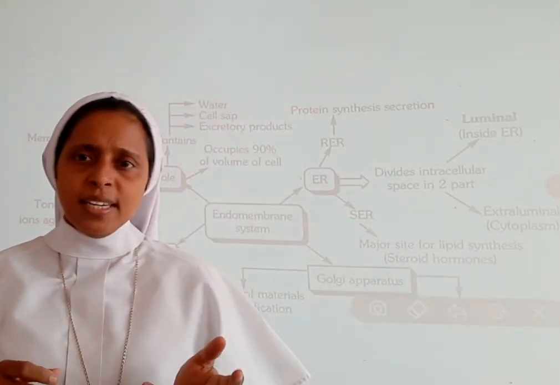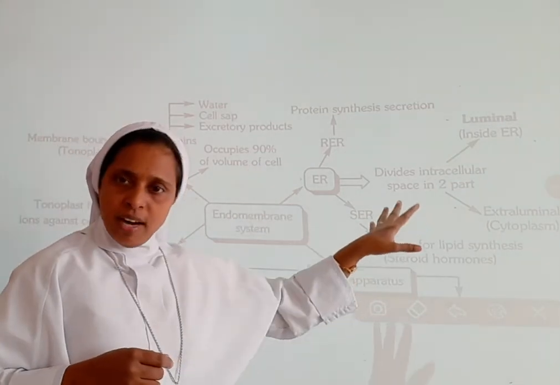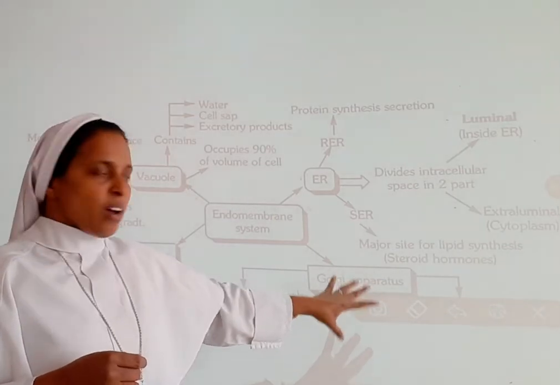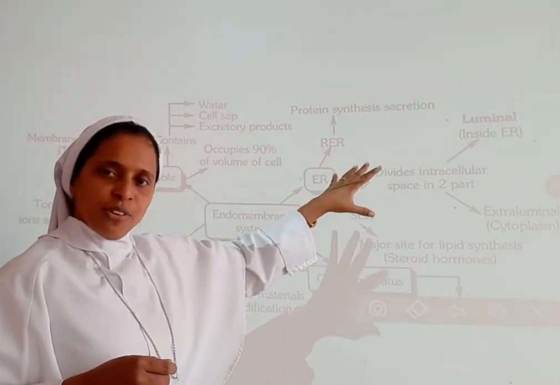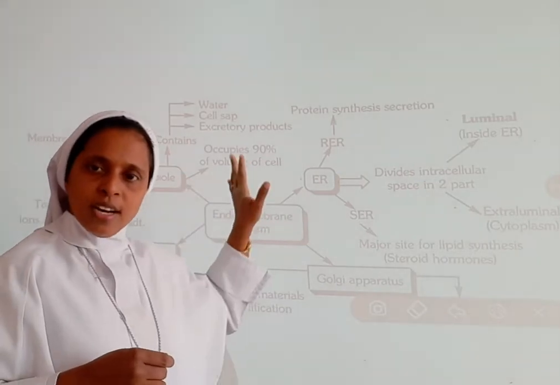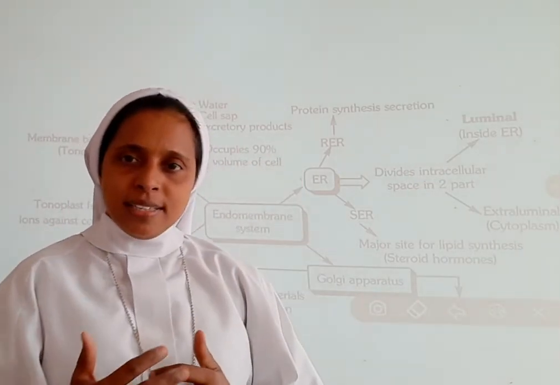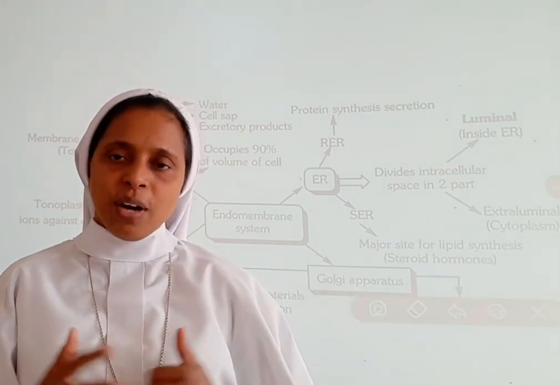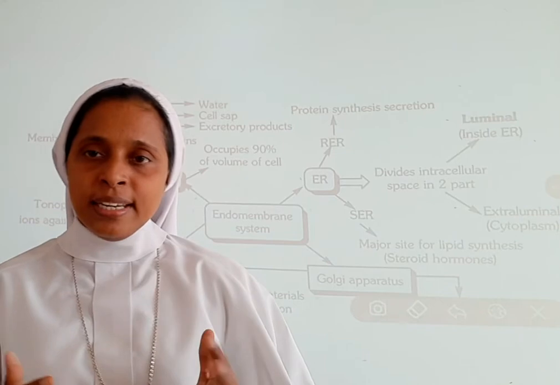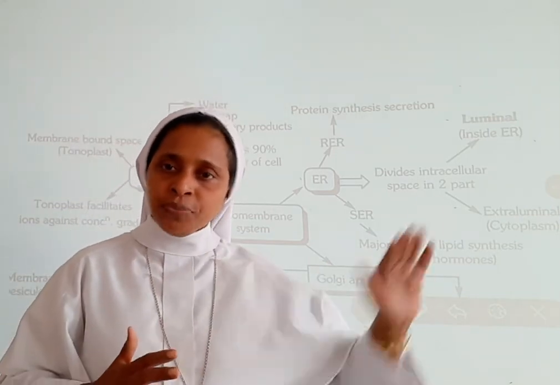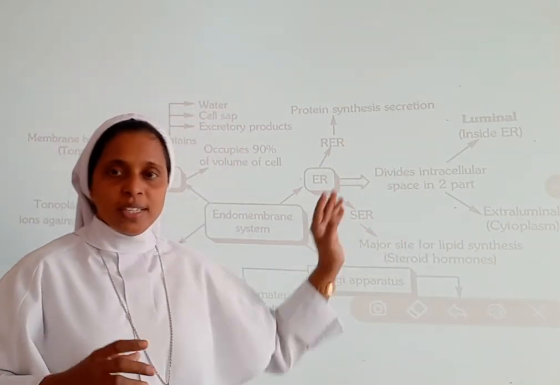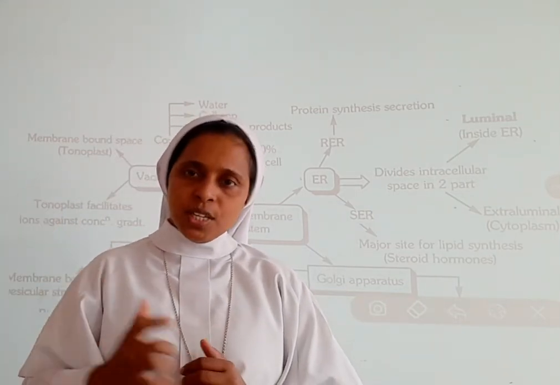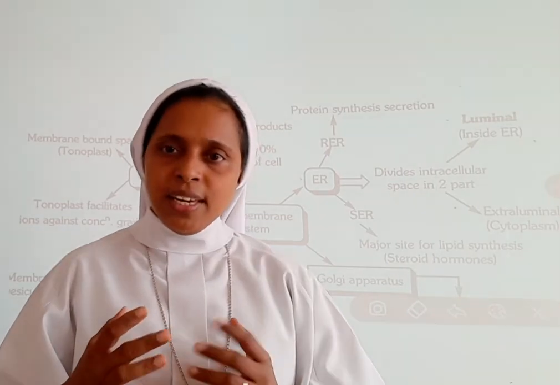So we have seen the endomembrane system. We have learned about the endoplasmic reticulum, the Golgi apparatus and its function, lysosome and its function, vacuole and its function, and what is inside the lysosome and endoplasmic reticulum, and how it is divided. All these things we have come across. Go through your NCERT textbook also. I have made it in flow chart form so that it is very easy and convenient for you to study.